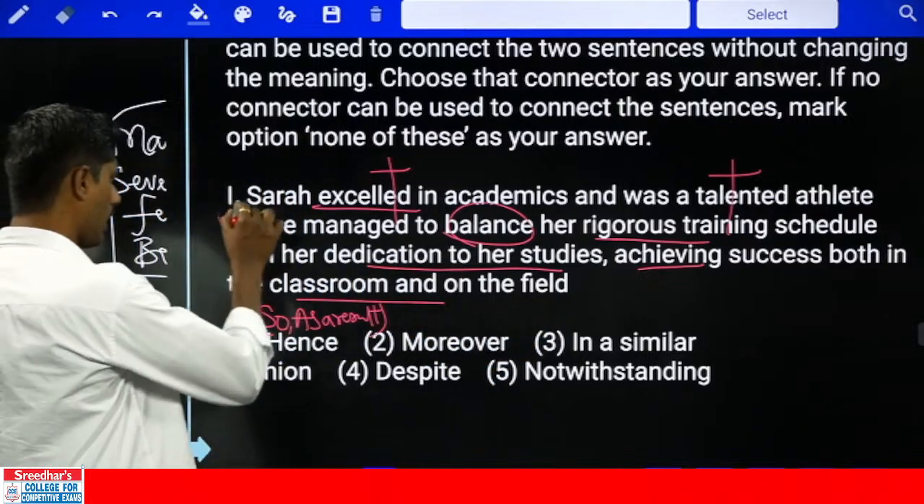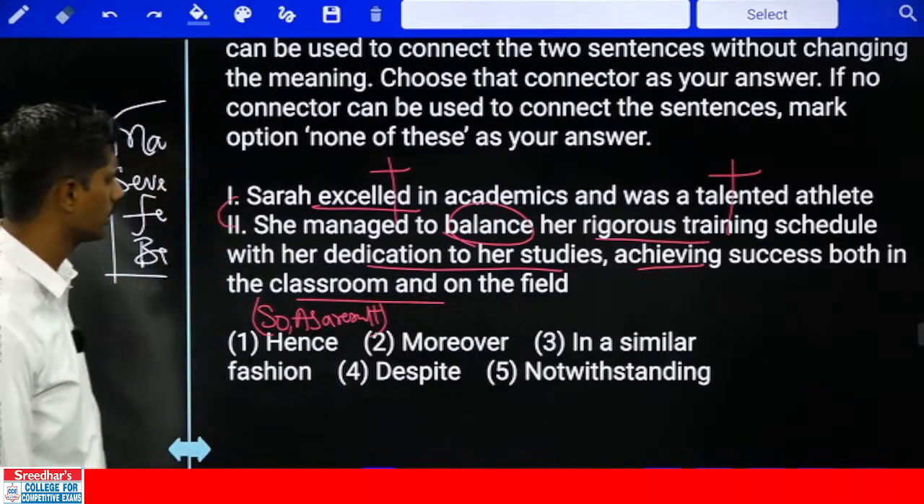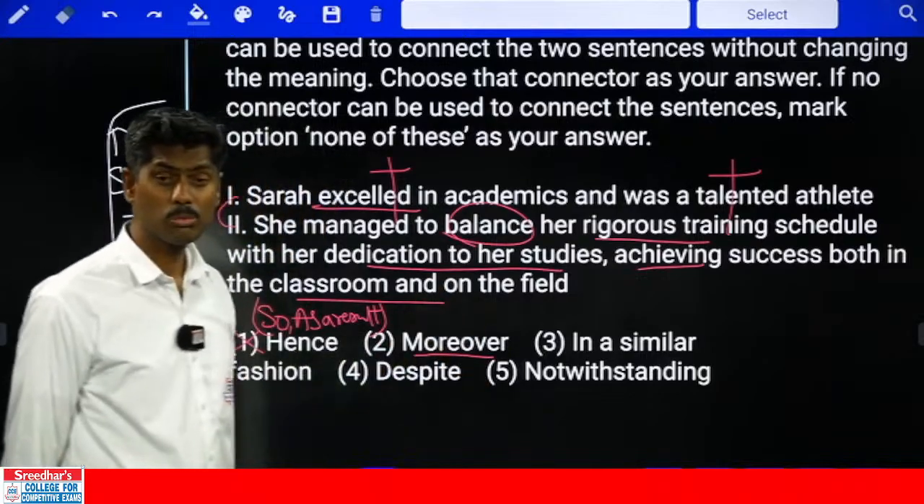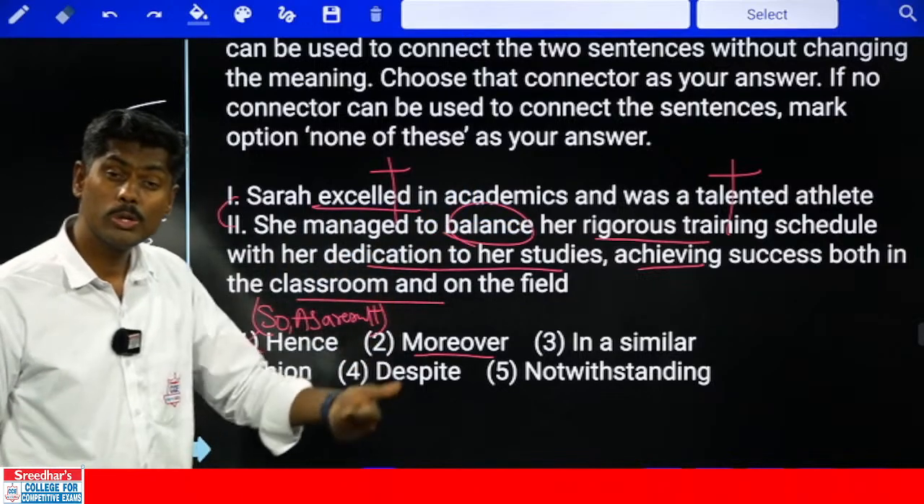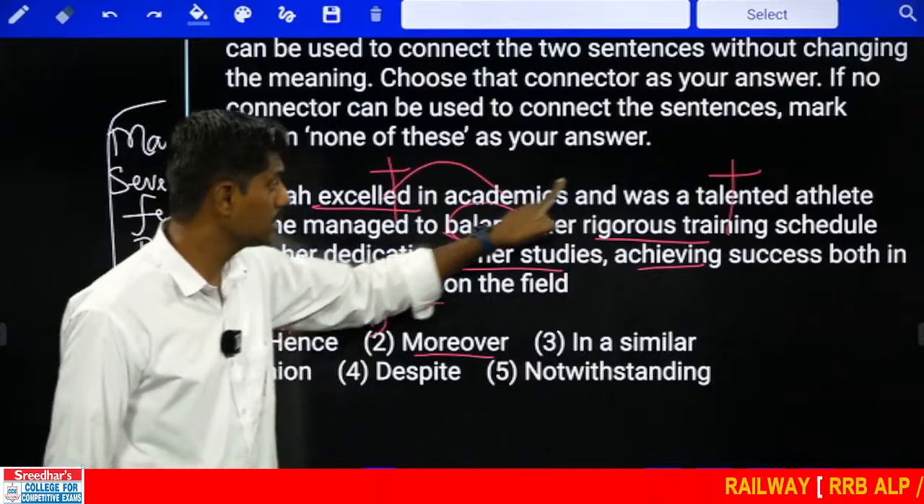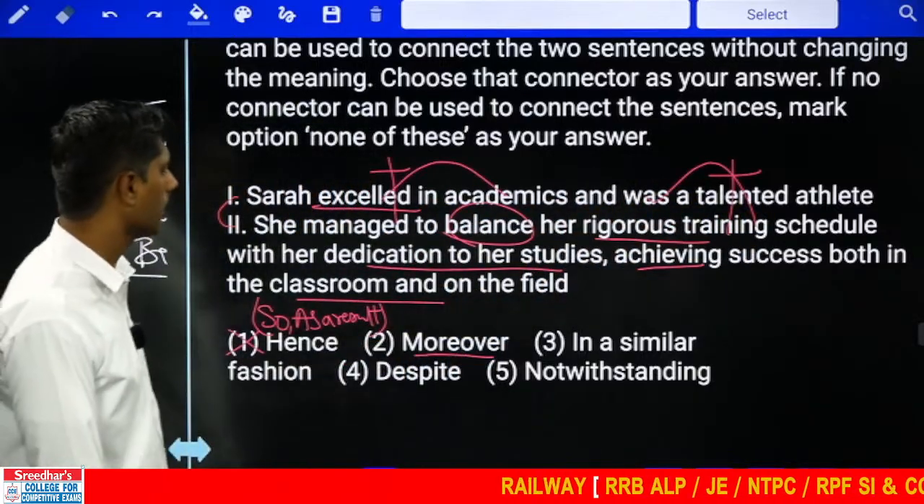If it is a 2-1, I can take 1. First option. But it is not 2-1. It is 1-2 most of the times. No. Moreover. Can I take moreover? She excelled in academics and a talented athlete. Moreover, she is a singer and dancer. If I am telling about academics, sports or any other sector, then I can take moreover.